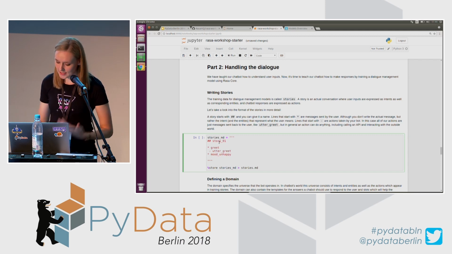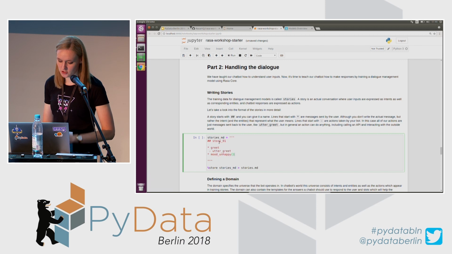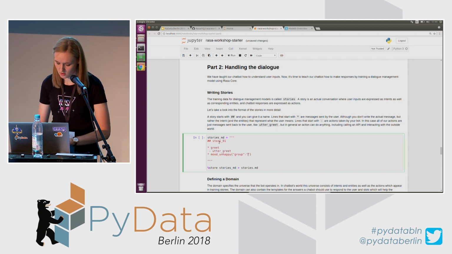If you have entities that you want to be extracted from your training data, you should also specify them in your stories. So I will simply do that by providing, I think I called it group. It is the name of the entity and then the value that was extracted. So let's say it was a cat or a dog.